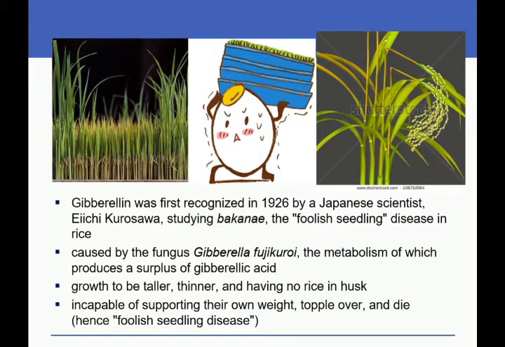Gibberellin was first recognized in 1926 by Japanese scientist Eiichi Kurosawa studying Bakanae, the foolish seedling disease in rice. This disease is caused by the fungus Gibberella fujikuroi, the metabolism of which produces a surplus of gibberellic acid. Growth is taller, thinner, and with no rise in the husk. They are incapable of supporting their own weight, they topple over and die, hence it is called the foolish seedling disease.